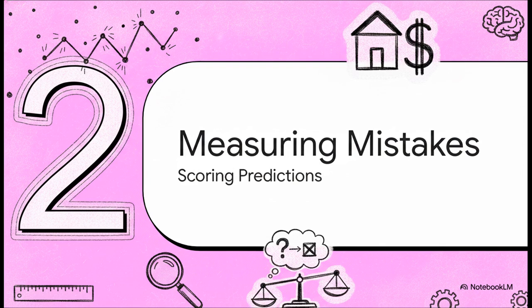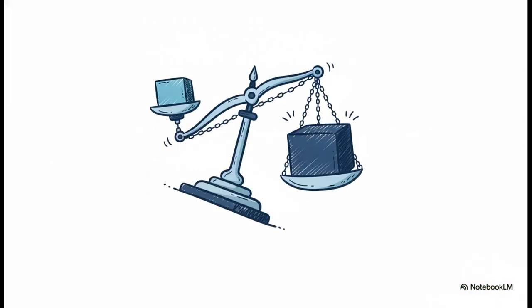Which brings us to Section 2, measuring machine mistakes. So this brings up a really critical question. If a computer draws a line, how does it actually know if that line is any good compared to reality? Like, if it guesses a house costs $300,000 and it actually sells for $320,000, that's a mistake. The machine needs a numerical way to score these mistakes. Now, we could just look at the absolute error, which is simply the raw size of the mistake, totally ignoring whether it was too high or too low.